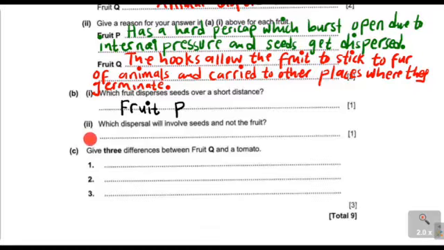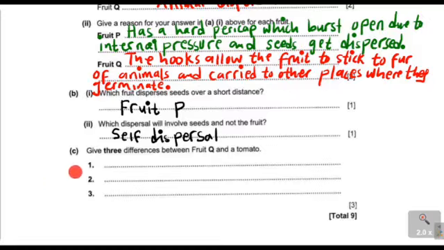We now come to our question B2. Which dispersal will involve seeds and not the fruits? You can see that we have self-dispersal, which is dispersing fruit P, and which has got seeds. So the dispersal that will involve seeds and not fruits is self-dispersal. So this is the answer right here.